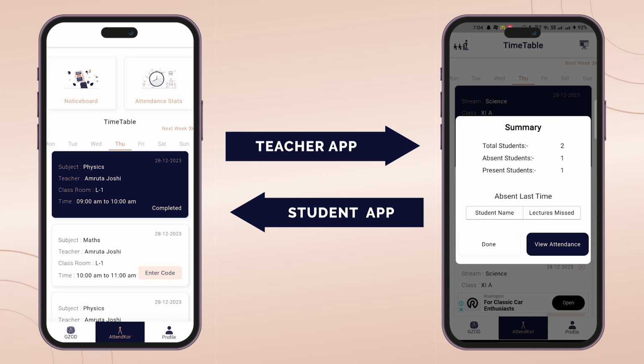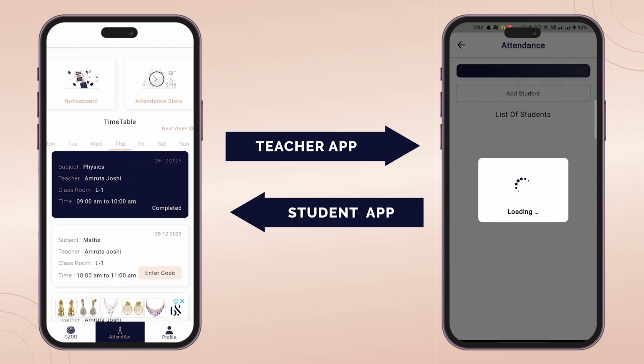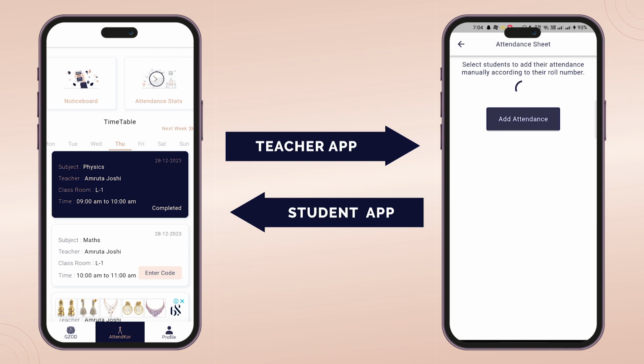Here on the teacher side, you can see the summary of the lecture attended by the students, like total students, absent students, present students, and you can view the attendance of the students from here. On the attendance sheet, you can see the stream, class, subject, classroom, and the time at which the lecture has been taken, and the list of students. On the add student tab, you can add students who are present but haven't gotten the code or just missed the code, so you can manually add the student here.